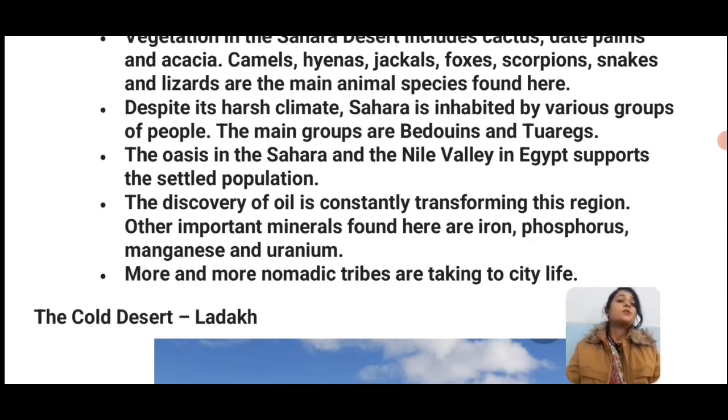Despite its harsh climate, the Sahara is inhabited by various groups of people. The climate is very harsh, but there are some tribes that live in the Sahara Desert. The main groups are the Wadunis and the Tuaregs.